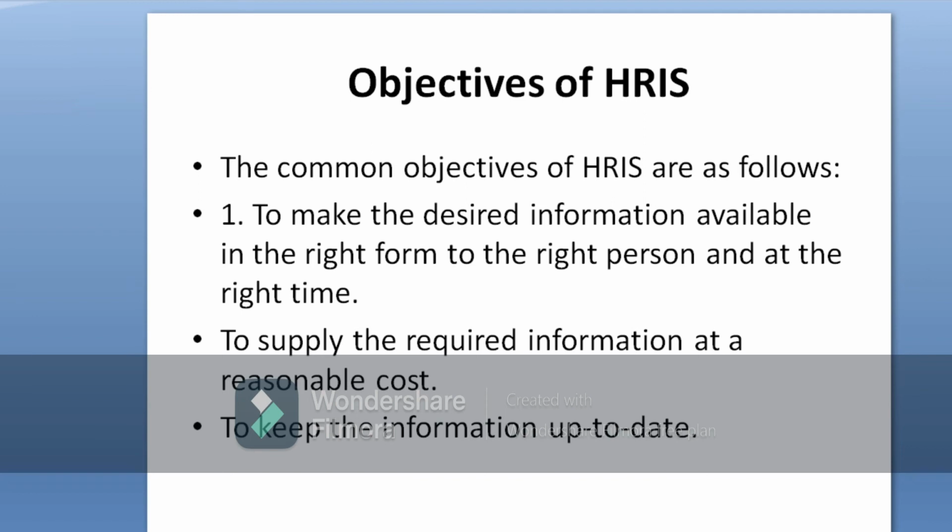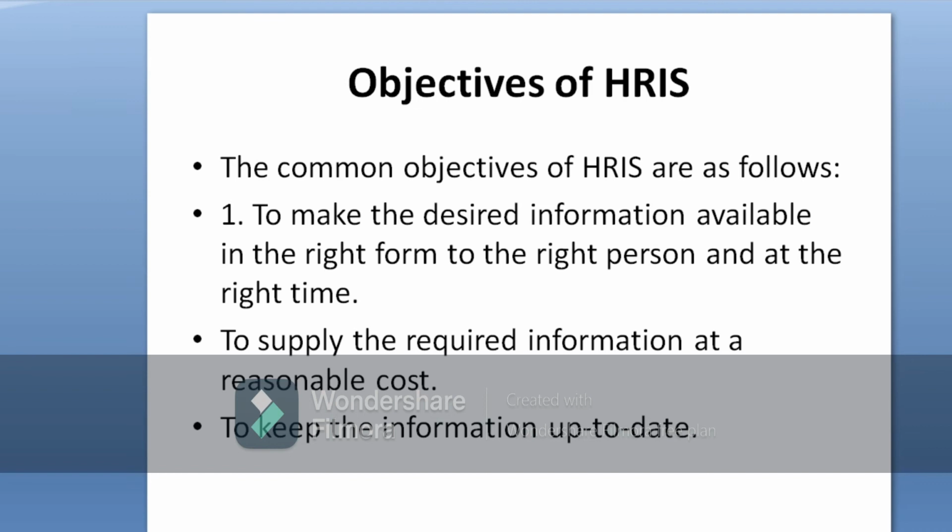So next is to keep the information up to date with the help of HRIS. The organization keeps the information up to date. I'm just giving an example. Suppose the organization wants to wind up some part of the business. For that, it will eliminate some jobs, or some job it will merge with an existing job. In this case, the organization will maintain all the records of the changes it makes, and the changes relating to human resources are all maintained in the human resource information system.